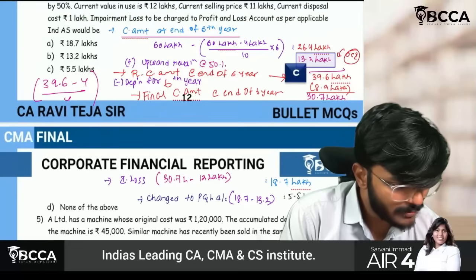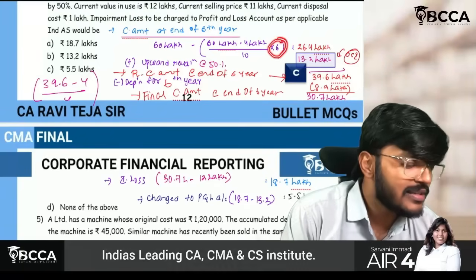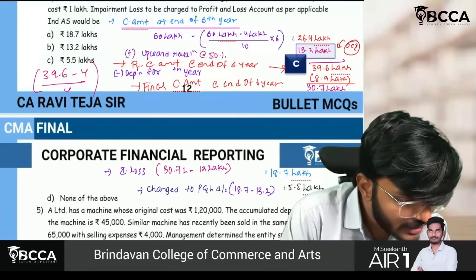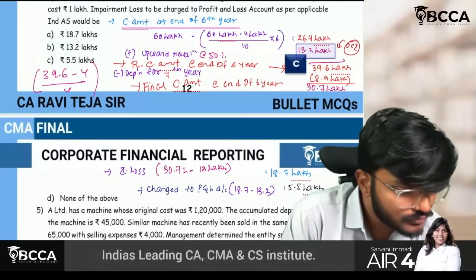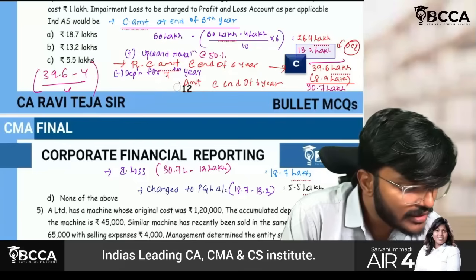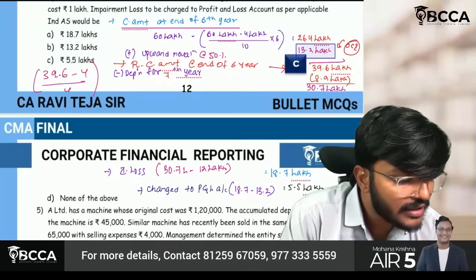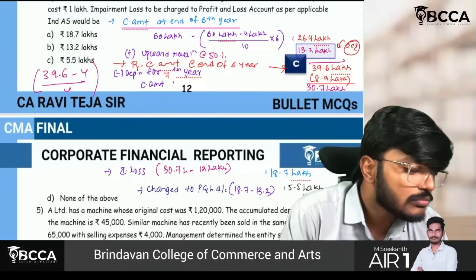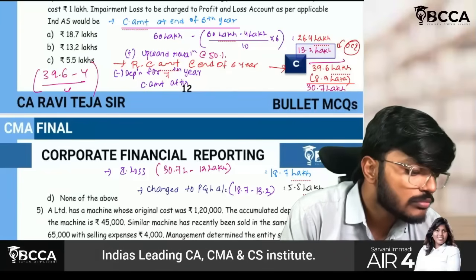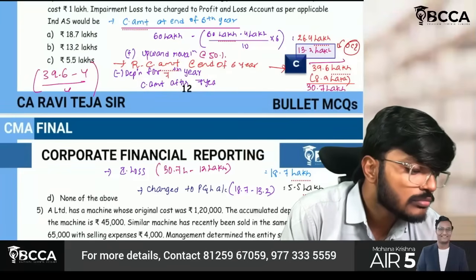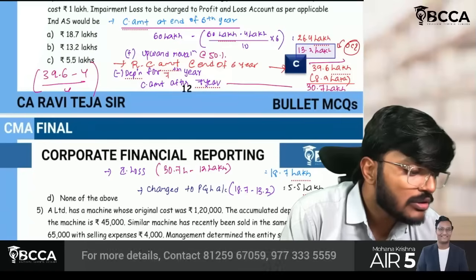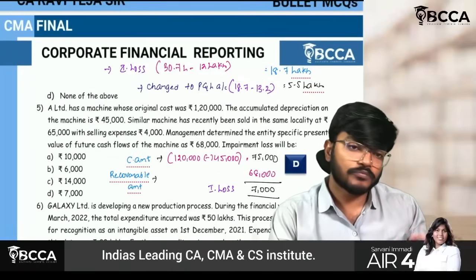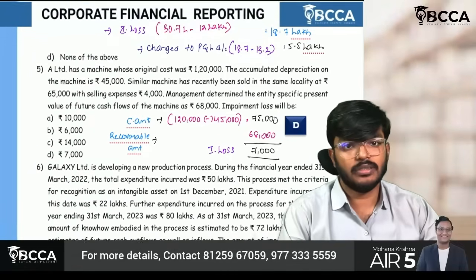Sorry guys, a small mistake. Here we have already considered the depreciation till 6th year. Okay, so this is correct only. So this is the 7th year's depreciation. Here I will write carrying amount after 7 years, 30.7 lakh. Okay, yes sir, understood the point.